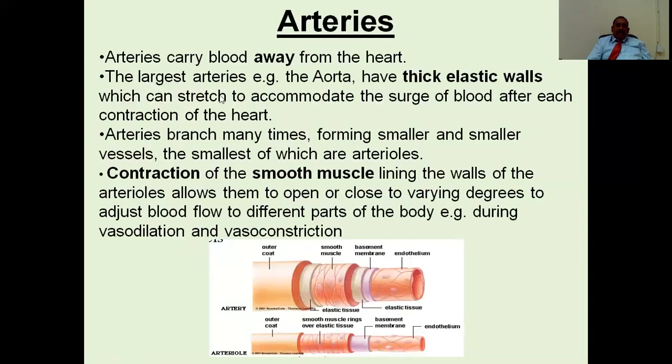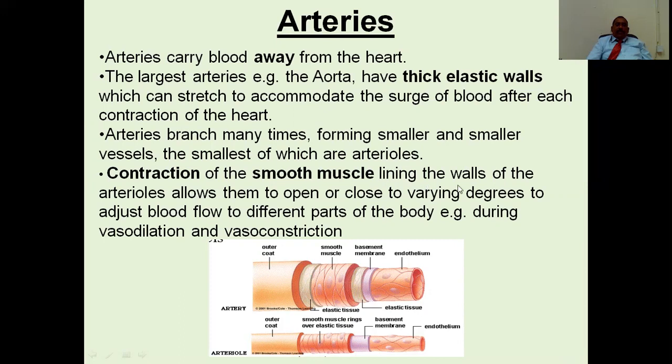It is then surrounded by this fibrous tissue, which is tough and resists stretch. Next one is the artery. Whenever the blood vessel carries blood away from the heart, that is called an artery. The largest artery, known as the aorta, has a thick elastic wall which can stretch to accommodate a surge of blood after each contraction of the left ventricle. Arteries branch many times to form smaller vessels, the smallest of which are called arterioles.